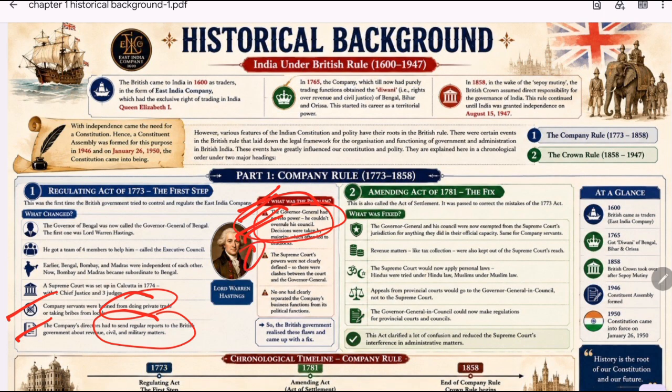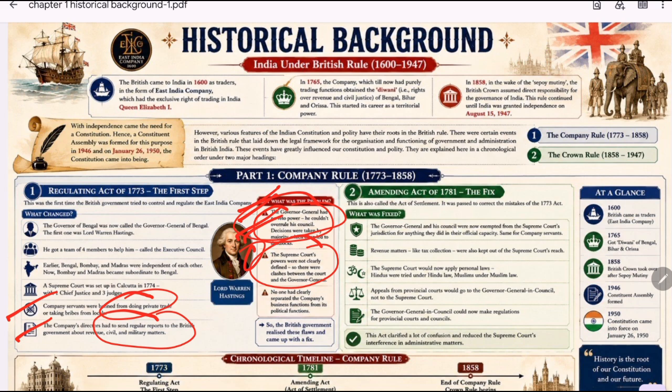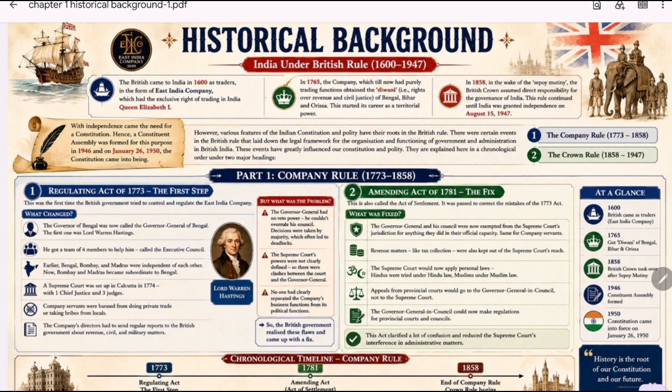Second, because the Supreme Court was established, there was confusion between the court and the government. Okay, so the powers of the Supreme Court were not clearly defined. Nobody knew exactly where the court's authority ended and where the government's authority began. As a result, judges started interfering in administration, and administrators challenged the court, and this created constant disputes between the courts and the administrators.